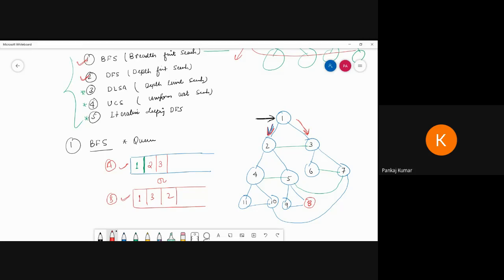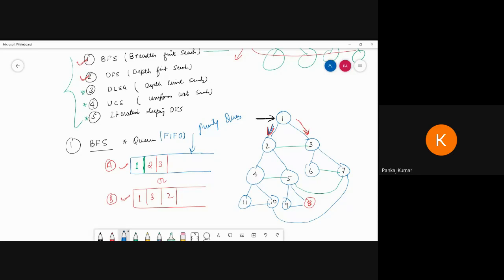We can go for the B, then the cost will be different. Now here, this is the priority queue. As you know, the nature of a queue, that means the operation of a queue, is first in, first out. So here we can follow first in, first out to reach our goal.